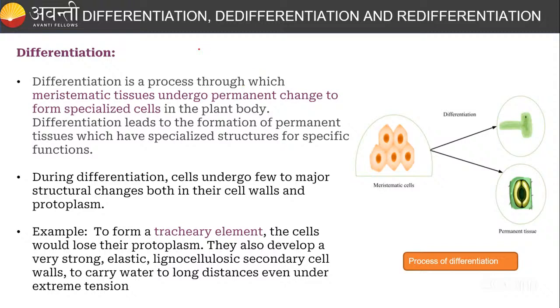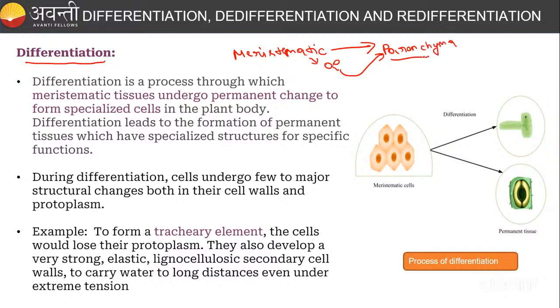What do you mean by differentiation? See here, guys, a meristematic cell is there. This meristematic cell is going to be divided. Now this divided cell is converted into parenchyma.